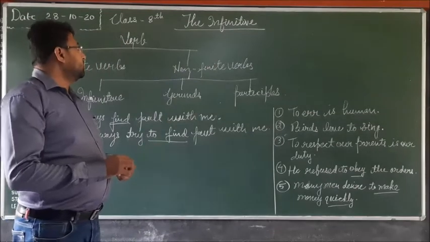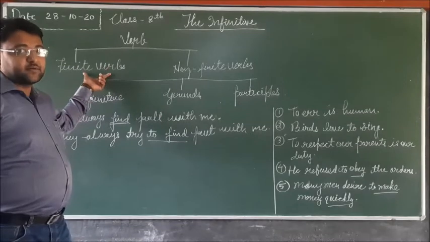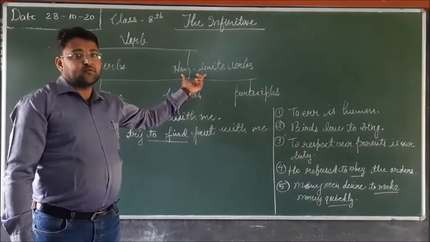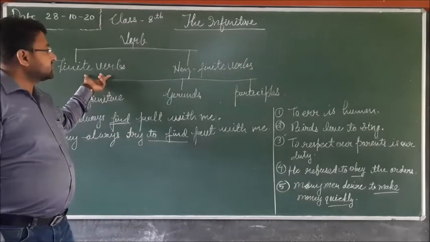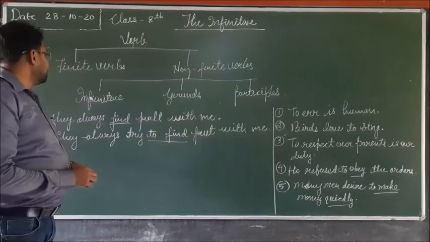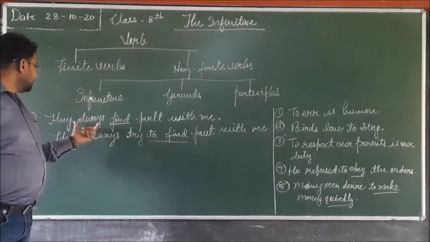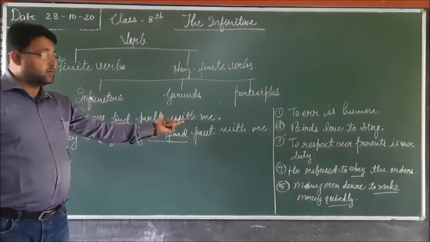So, you know, verb has two types. First is finite verb, and second is non-finite verb. So, what is finite verb and what is non-finite verb? Here you can see finite verbs. Here, they always find fault with me.